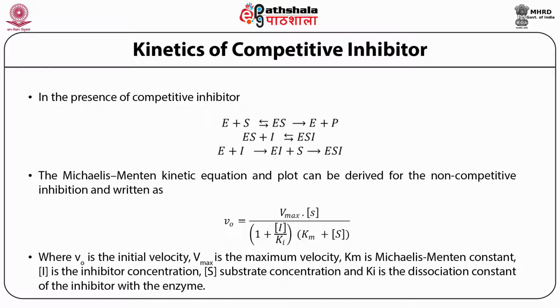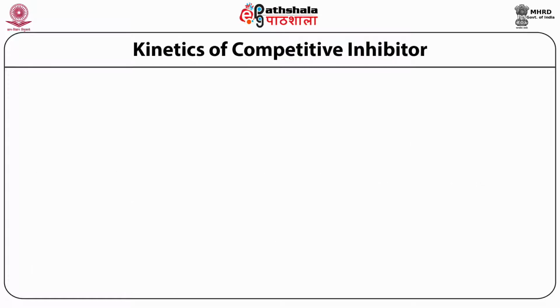If you see this equation, you will find that it is quite similar to the Michaelis-Menten equation given for a normal enzyme, but the difference is that it has an additional factor, and that is 1 + I/Ki. So the factor 1 + I/Ki is responsible for altering the Km.